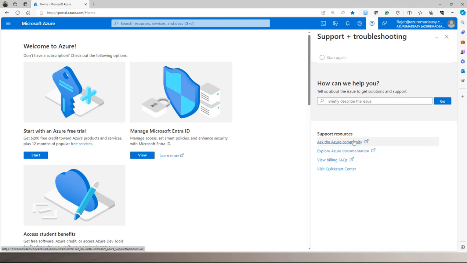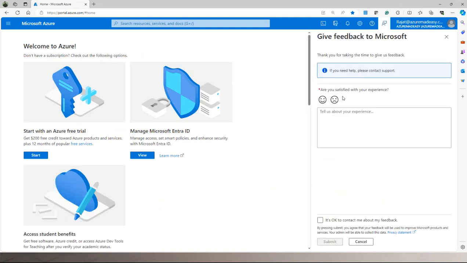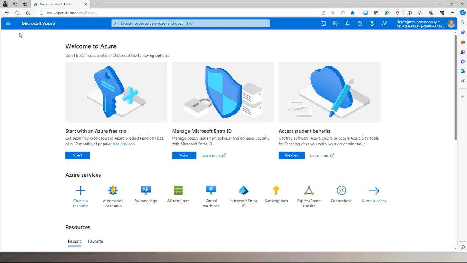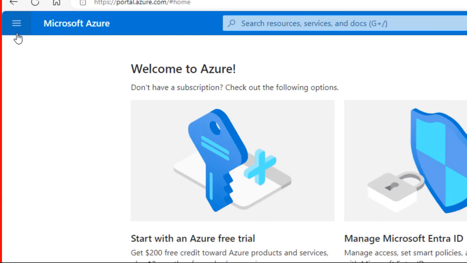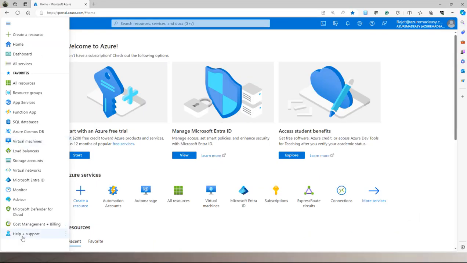Like you can ask the Azure community, explore documentation, all those things are there. If you click on this, you can give feedback to the Microsoft portal team on how you are using it, how you are feeling. Now if you come to these three lines, if you click on that, it will open a pane like that.